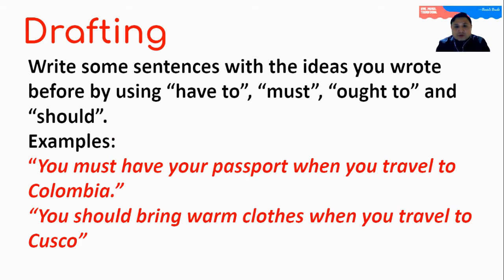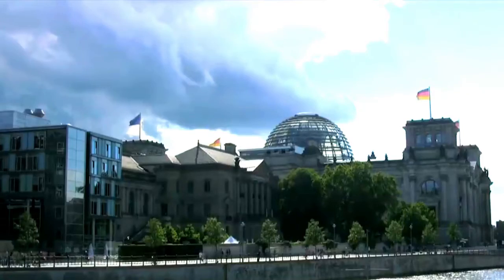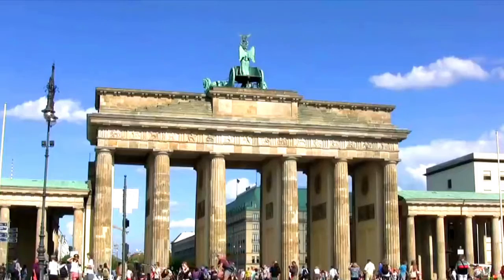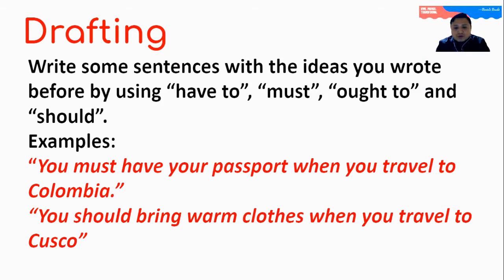For example, you could write, you must have your passport when you travel to Colombia. Of course, this is necessary since you are traveling to a foreign country. And the documents you have in our country are different from the place where you are traveling to. Another example, we have, you should bring warm clothes when you travel to Cusco. Of course, you need warm clothes because you are traveling to a place which is very cold. So here you can start with sentences created by using the ideas you wrote before.